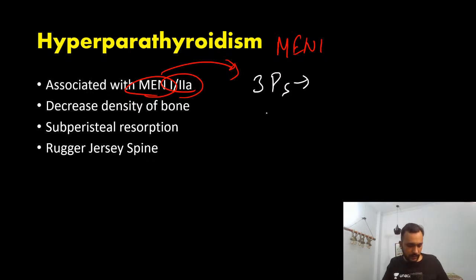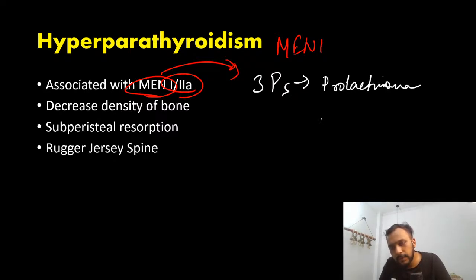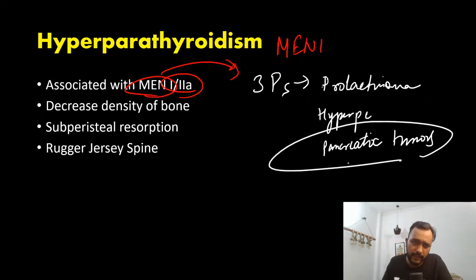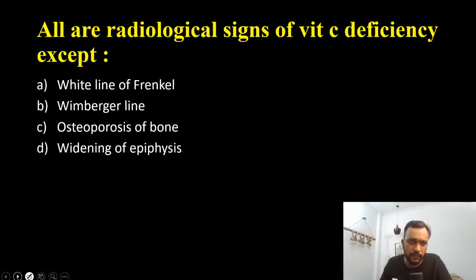The 3 P's include your prolactinoma. Okay. Then you have hyperparathyroidism, and you have pancreatic tumors. These are the 3 P's you are going to find in MEN 1 syndrome.